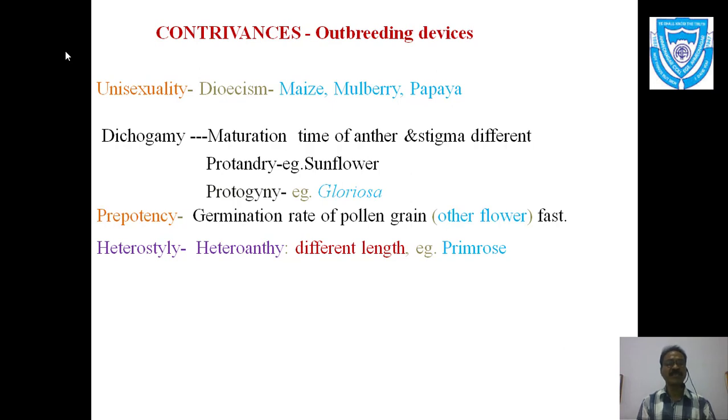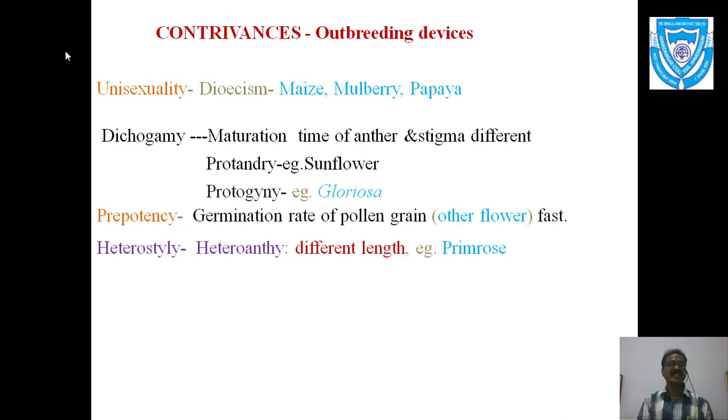When the length of the anther, stamen, and the stigma, style, is different, the chance of self pollination is very less, and an example is primrose. But there is a chance of cross pollination.